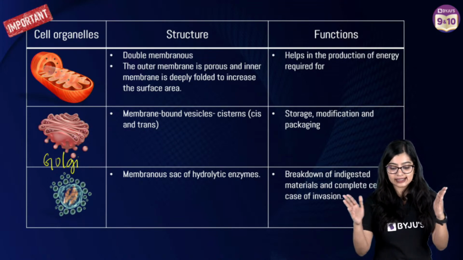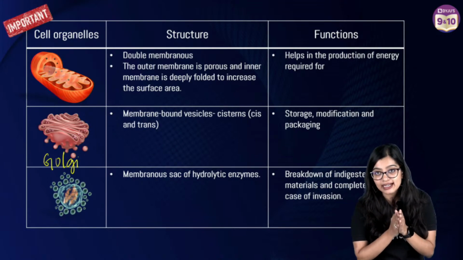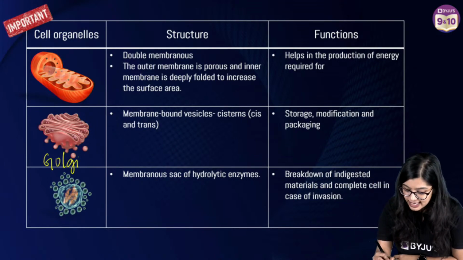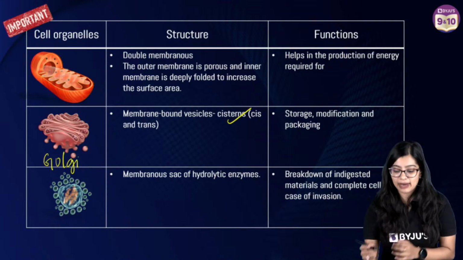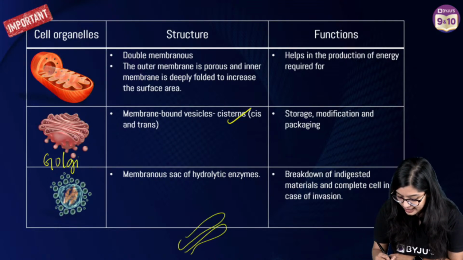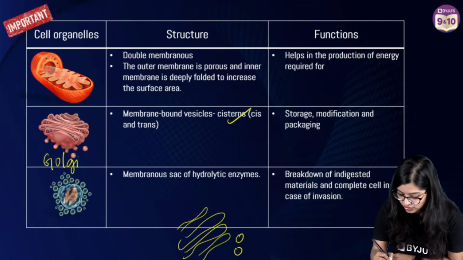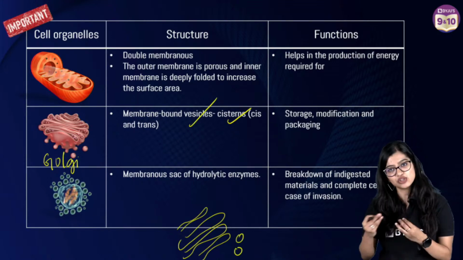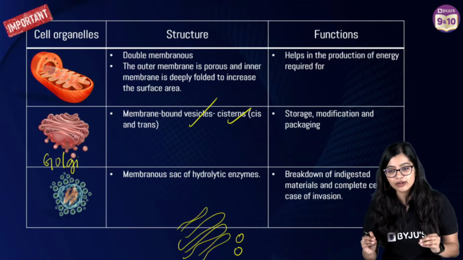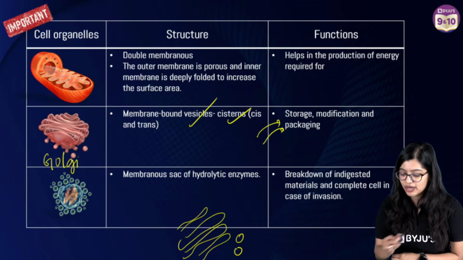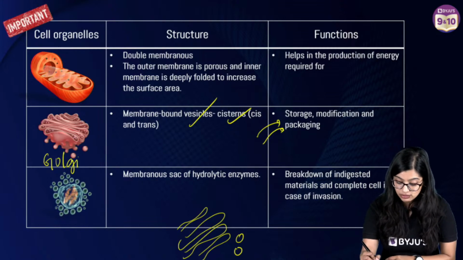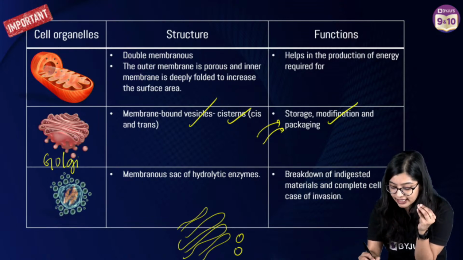Now if you see, these are made up of flattened structures called cisternae, right? So they are made up of flattened structures like this, and of course we also see that sometimes there are these ball-like structures which we call vesicles, which originate from that. Now all you need to know is what are the functions of the Golgi body. Golgi body helps in modification of proteins, right?